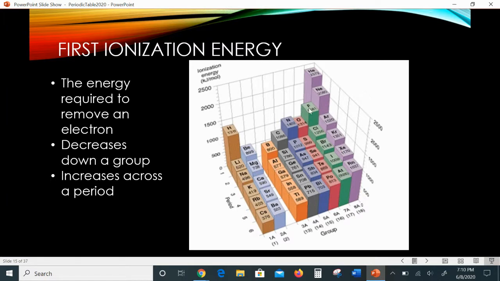Halogens, very high ionization energy. Low ionization energy, again, the Boo Boo Jeffries corner. They're not going to fight you for anything. You can take the electrons. It's not going to be much of a fight. So ionization energy increases as you go across, and it decreases as you go down. So the general trend is, again, as you go up toward helium, you have higher energy, and down in this corner, lower energy. All right.